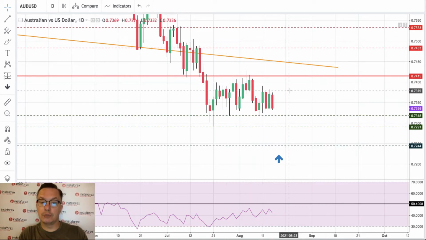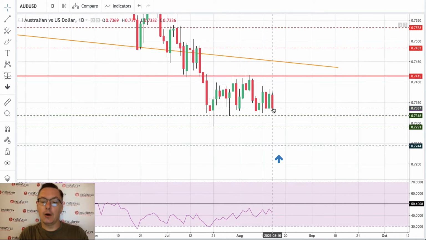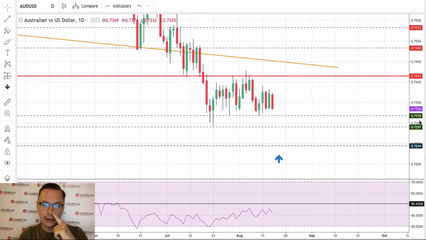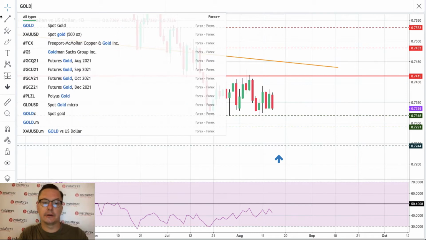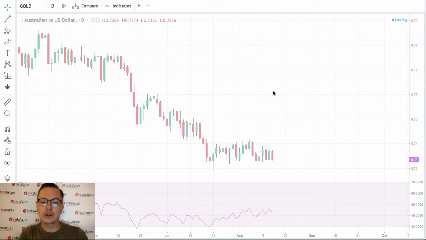In order to make this chart a little bit more bullish, we need to break above 7,415 to the upside, or we can continue the move to the downside if we break first below, of course, 7,318 and then below 7,291. The next target for bears is located at 7,244.